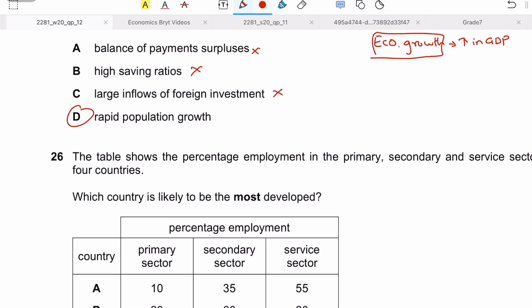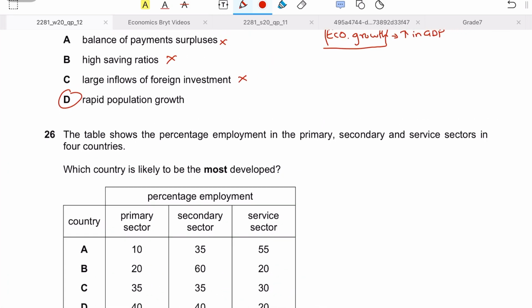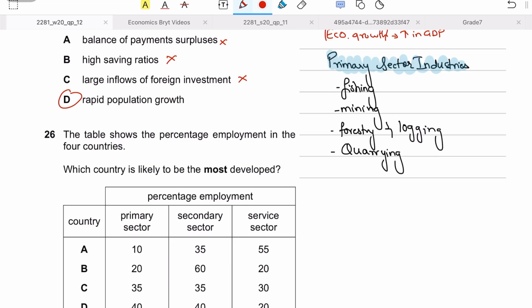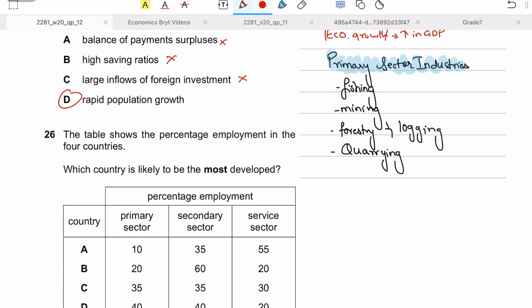Question number 26 says, the table shows the percentage employment in primary, secondary and service sectors in 4 countries. So primary sector is where your industry consists of work like raw material extraction, mining, farming, stuff like that. That primarily includes the extraction of your natural resources and employment generated from those kinds of work, right?